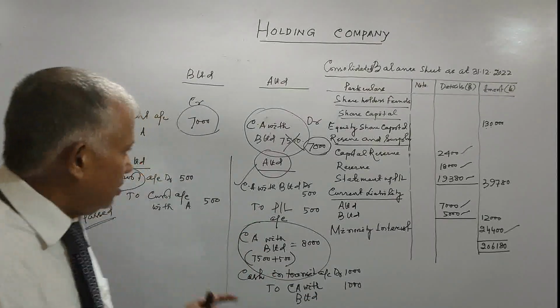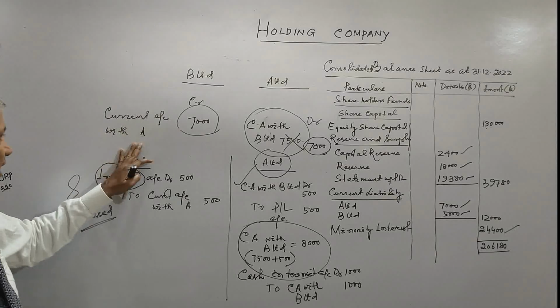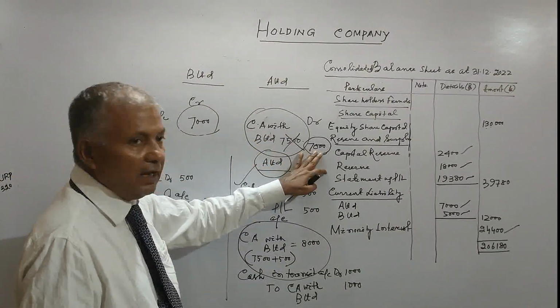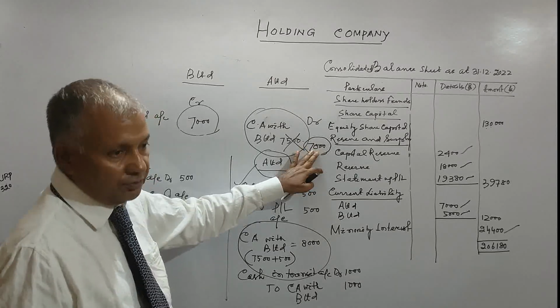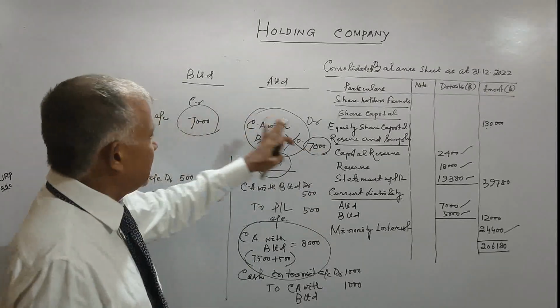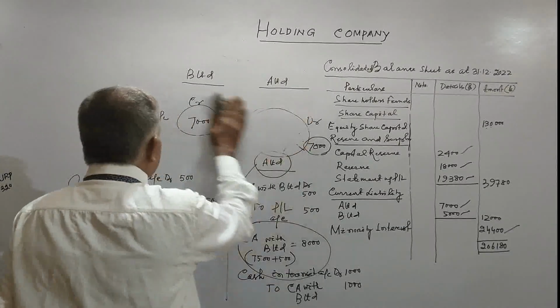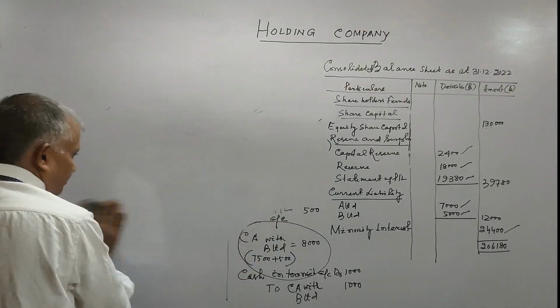Right? So this finishes our liability side, and the current account with A and current account with B, after all adjustments, will be 7,000. This will be cancelled. Right? So let us come to the asset side of the balance sheet.